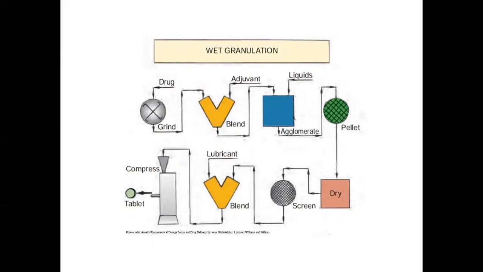After blending, the granulating liquid, here an organic solvent plus PVP, meaning a 10% weight by volume PVP solution in ethanol, is added and mixed with the blend, and it forms an agglomerate or cohesive mass, which is passed through a 10 mesh screen, and then pellets get formed. Then these are tray dried, passed through a sieve, lubricant is added, and finally compression.